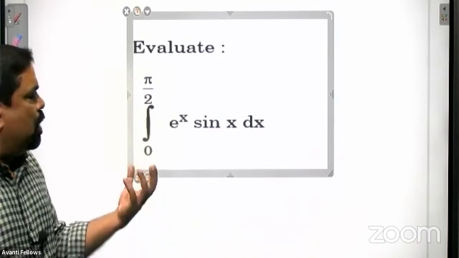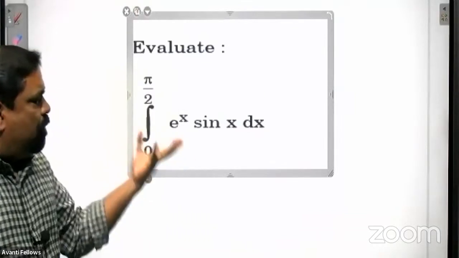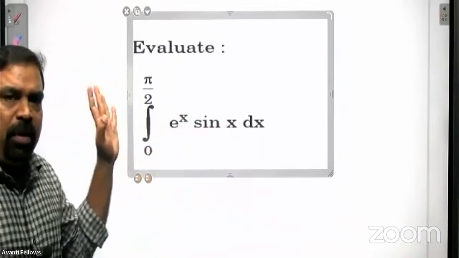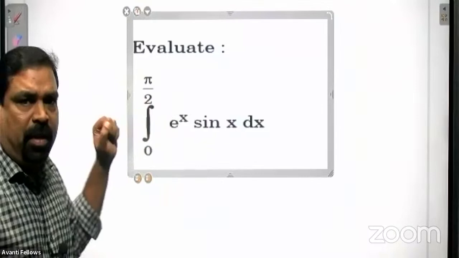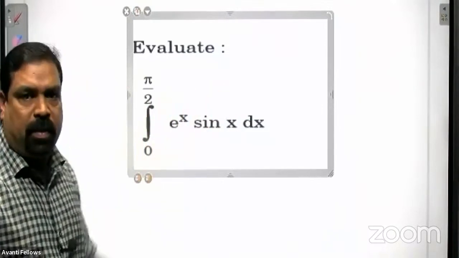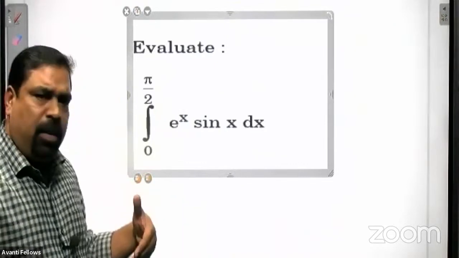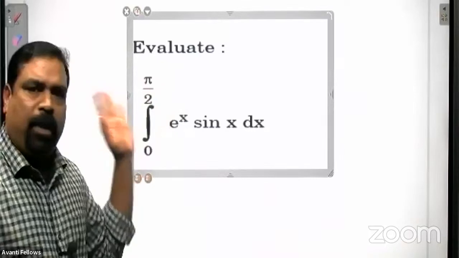I think there are no difficulties here. Everybody can do it. It's a direct integral. Just identify the method. What method do we have to apply here? Integration by parts, isn't it? Integration using the product rule, integration by parts. Then after getting the integral, apply the limit, isn't it?